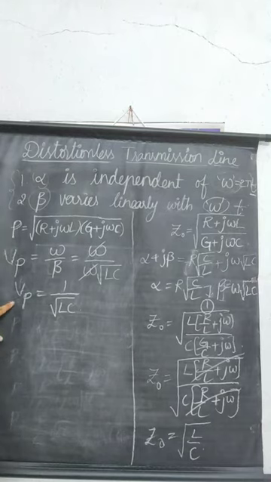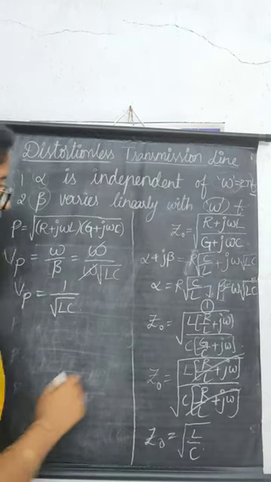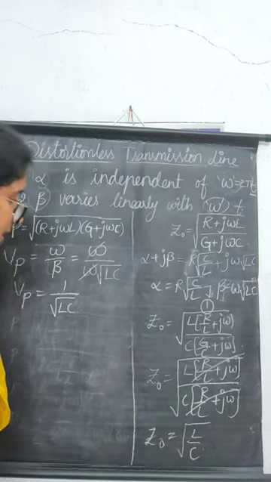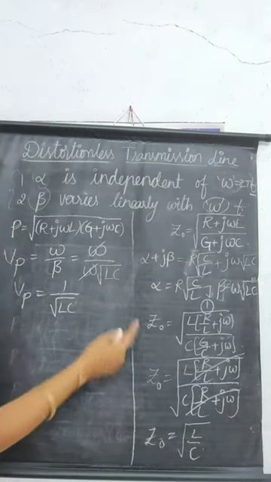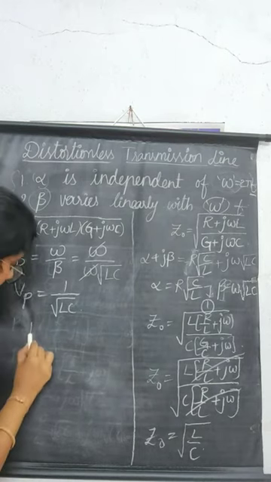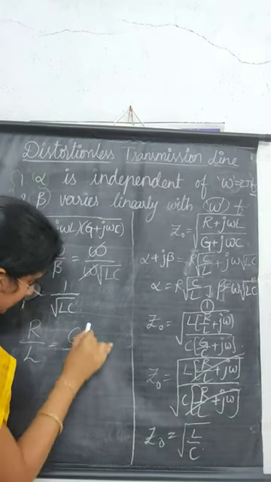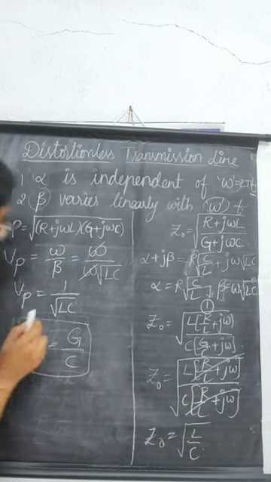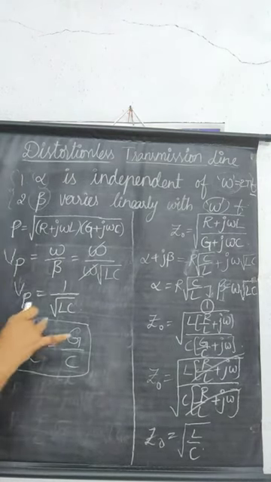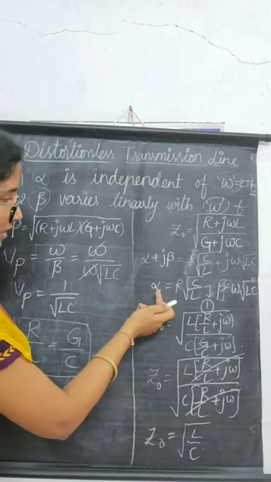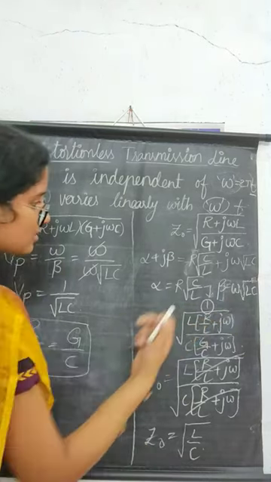So we have calculated phase velocity Vp, alpha and beta values, and characteristic impedance Z naught. These equations are calculated by using the condition R by L is equals to G by C, which we used to determine phase velocity, characteristic impedance, attenuation constant and phase constant.